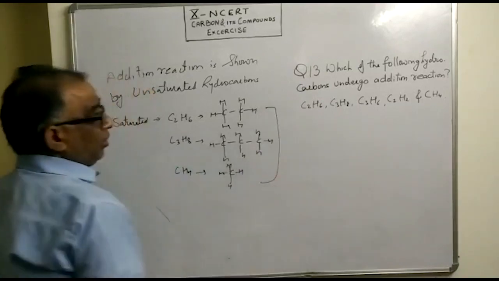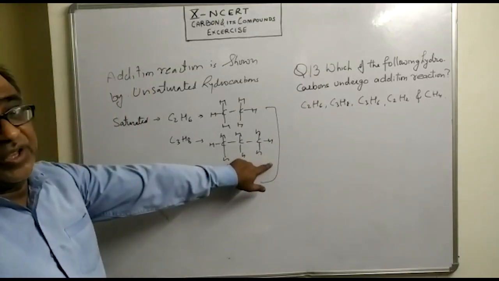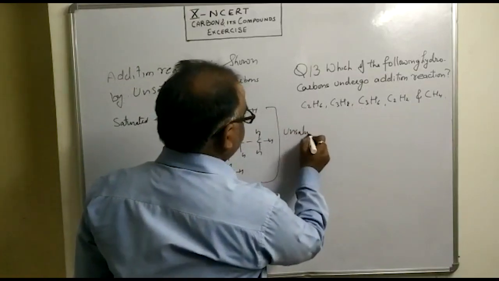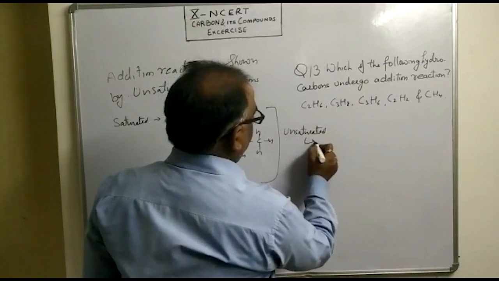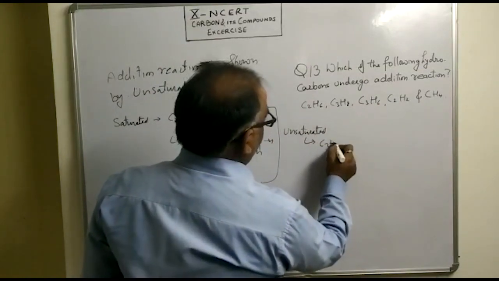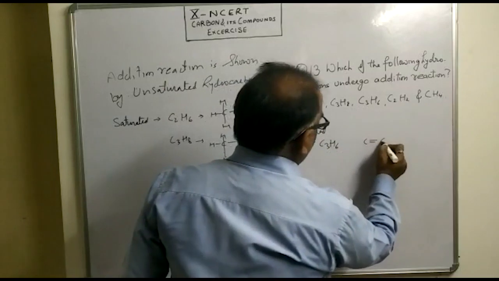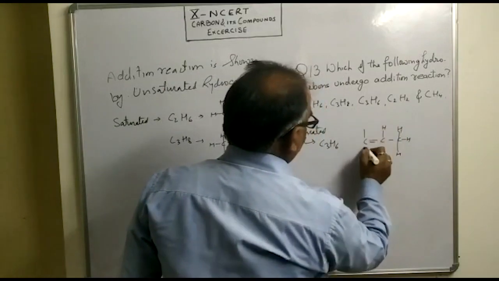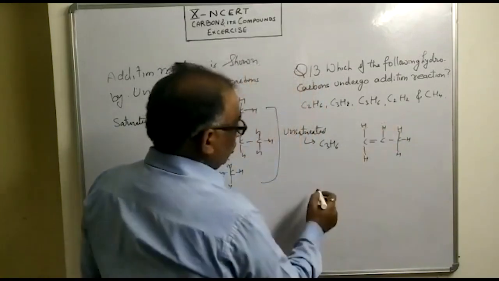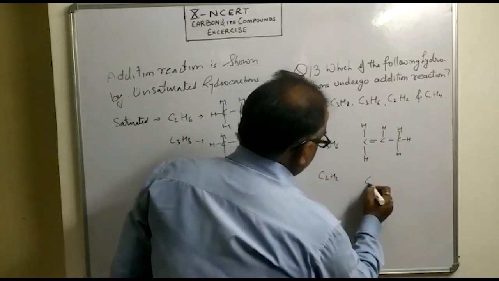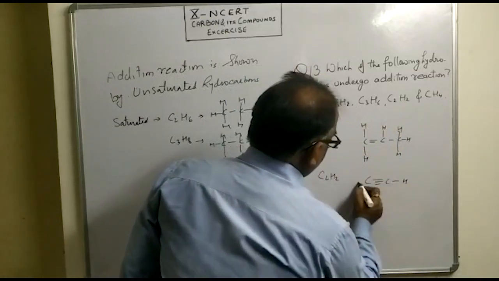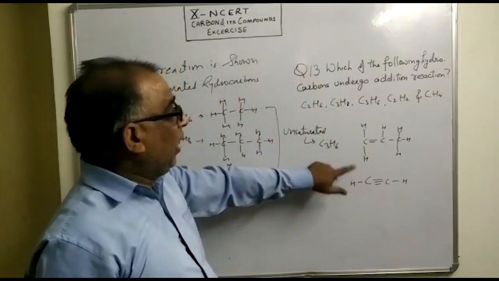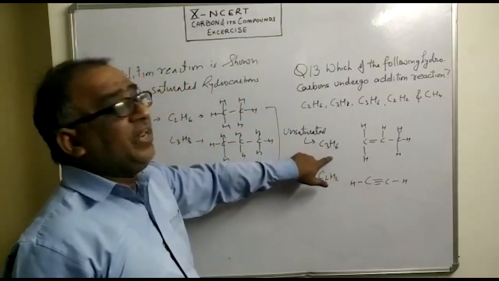So these three do not show any addition reaction. Now, what about the other two? They are unsaturated. Here we have C3H6 and C2H2. These two compounds are unsaturated, and hence these will undergo addition reaction.